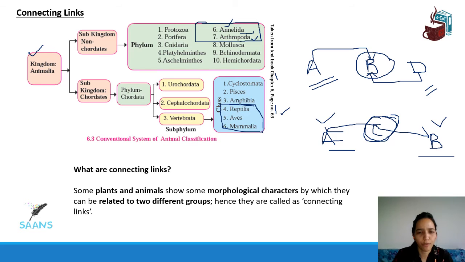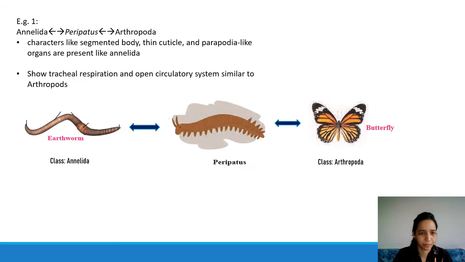Morphological characters, as we saw, can be the structure of your eyes, nose, mouth, and their position. That is called morphological characters. So some plants and animals show these morphological characters which are related to two groups in the subphylum. Such organisms are called connecting links. Let's move ahead and see some examples.